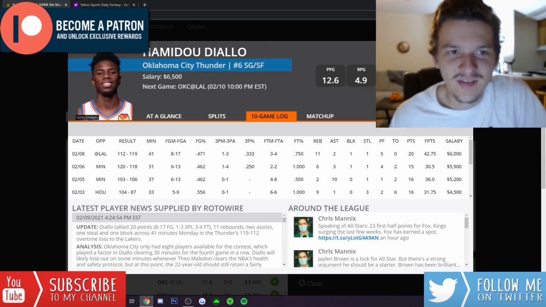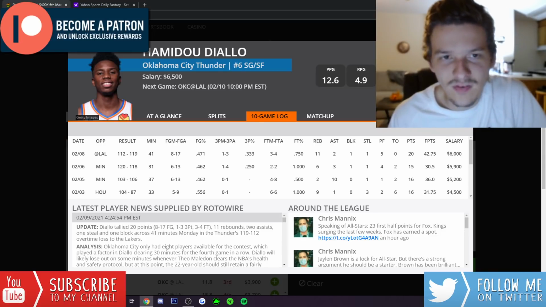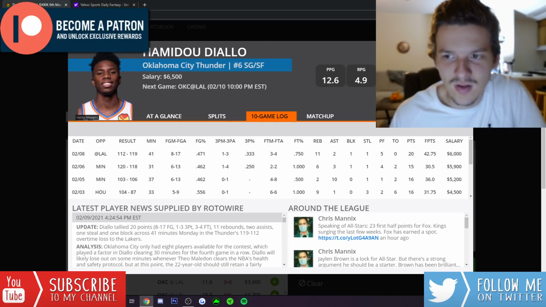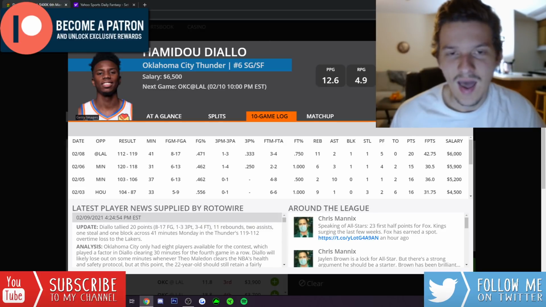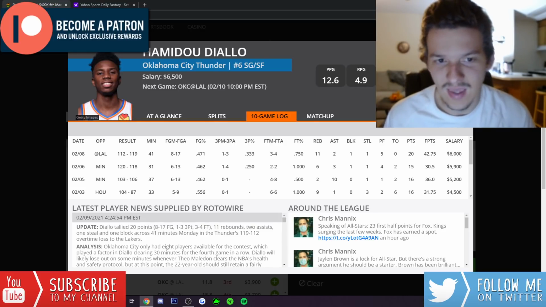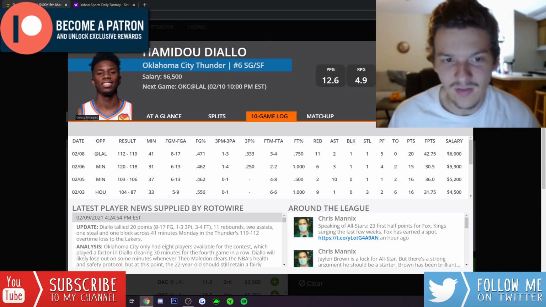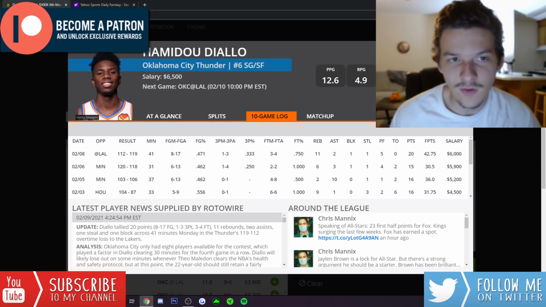Normally I would not be paying $6,500 for Hamidou Diallo, but this is just a totally different scenario. The offense is going to run through him. He should be insanely productive when he's on the floor. He definitely has 40-plus point upside, and given how thin the Thunder are right now, even if this game blows out, it's very likely that Hamidou Diallo still plays 35, 36 minutes.